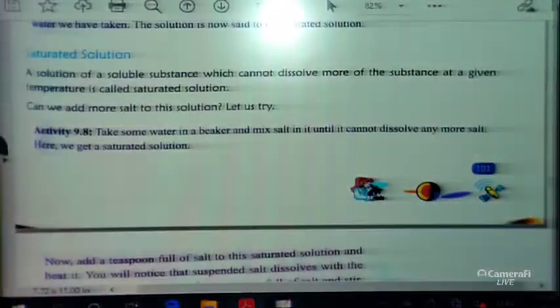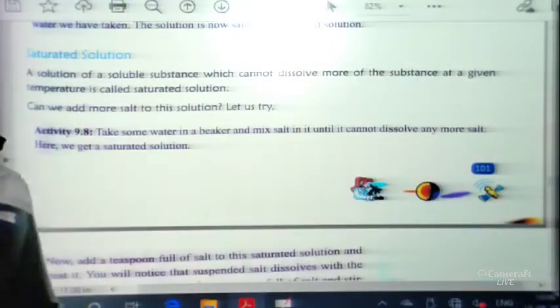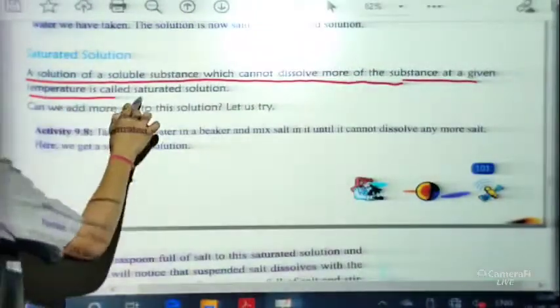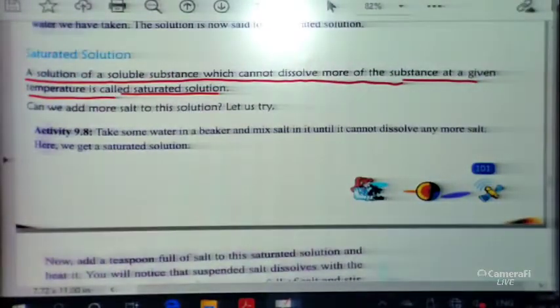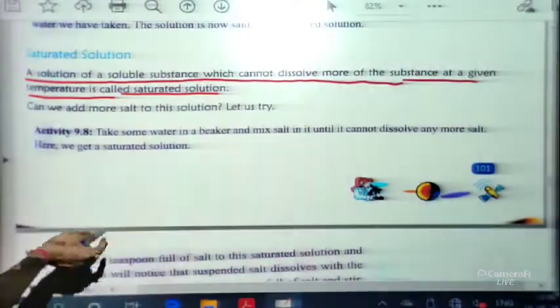Now we will discuss the definition of saturated solution. A solution of a soluble substance which cannot dissolve more of the substance at a given temperature is called a saturated solution. Here the temperature is very important, students. Why? We will discuss later.